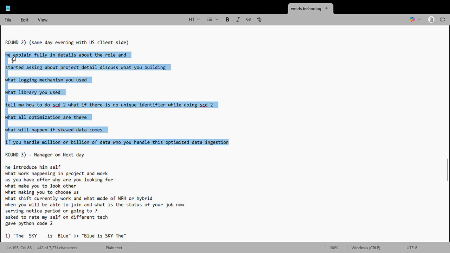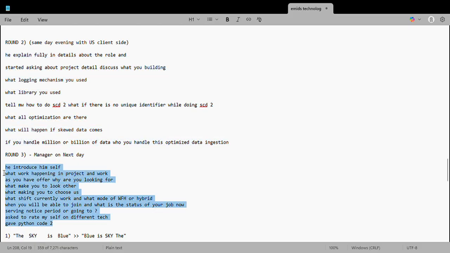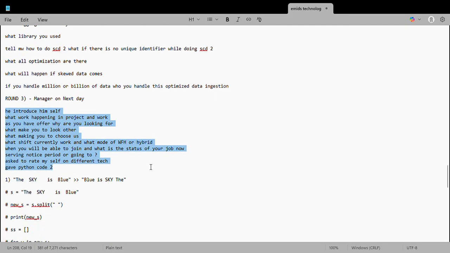And then on the next day we had the last round, that is the managerial round. This round was with an India team member. For this round also I've added questions over here. If you can see, first of all he introduced himself thoroughly, and he asked me typical managerial round questions, like what work is happening in the project.